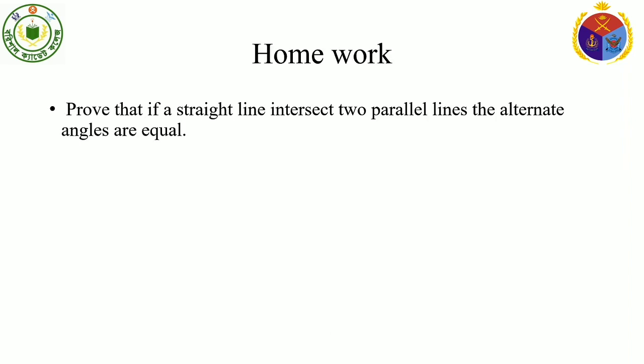Now, your homework. In my last lesson, I discussed theorem 1. First theorem statement was, if a straight line intersects two parallel lines, the alternate angles are equal, and it is your homework.